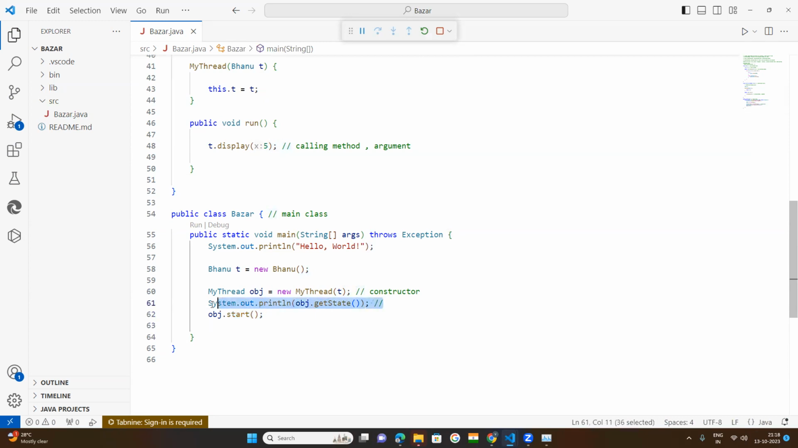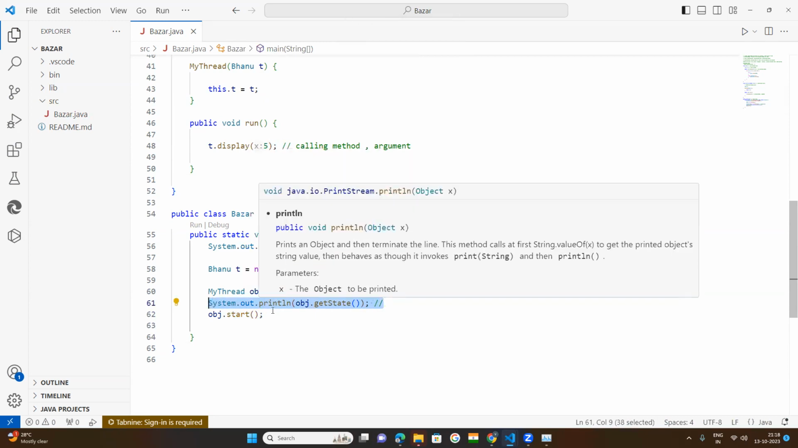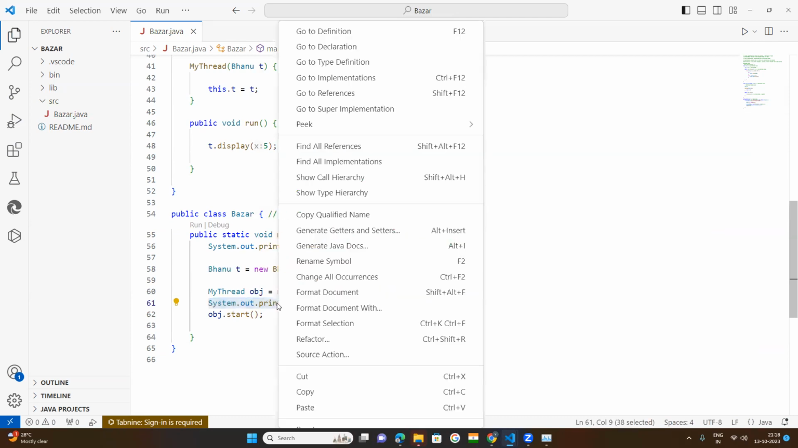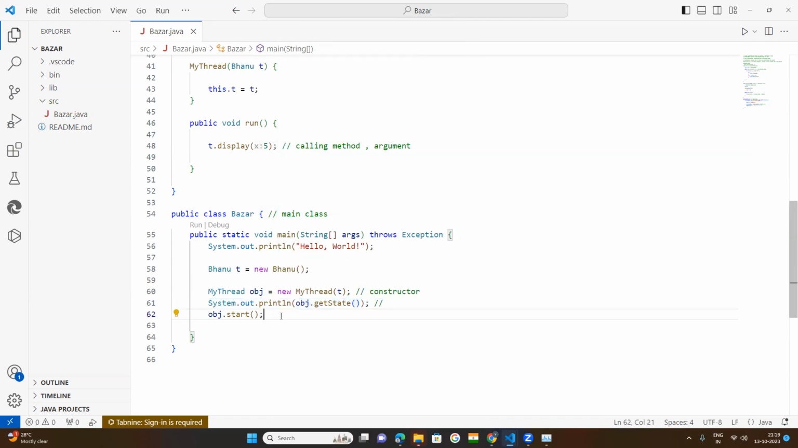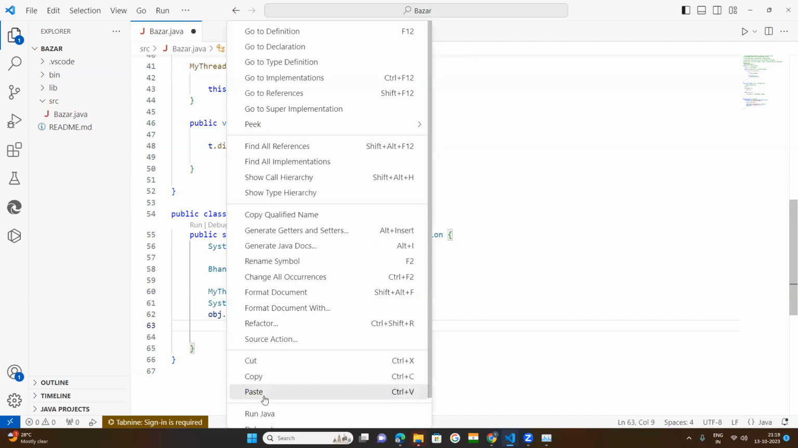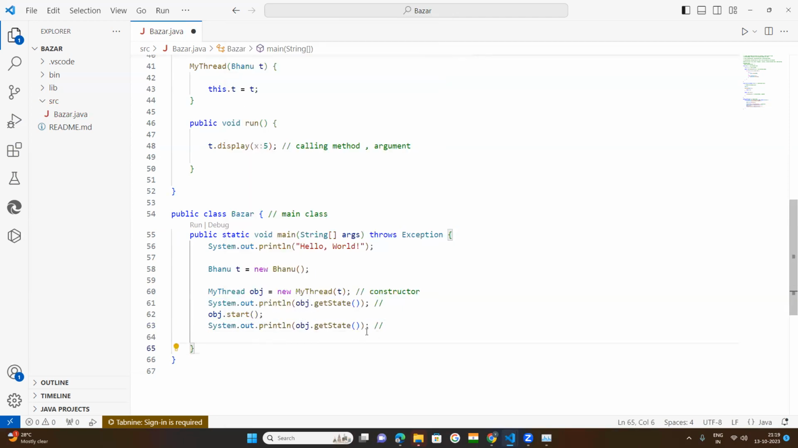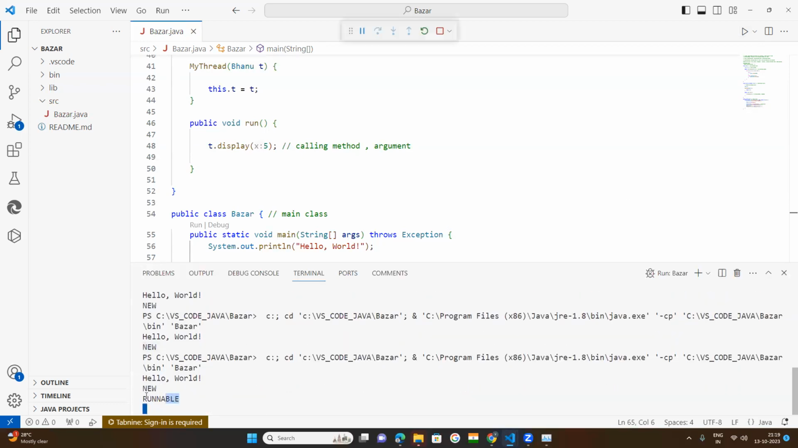Here you copy this line of code and paste it here. Now execute this one. Then it is runnable. It means your thread is in runnable condition, waiting. Runnable is part of your active state. I told you that there are two conditions in active state: one is runnable, one is running. Runnable means our thread is in runnable condition.